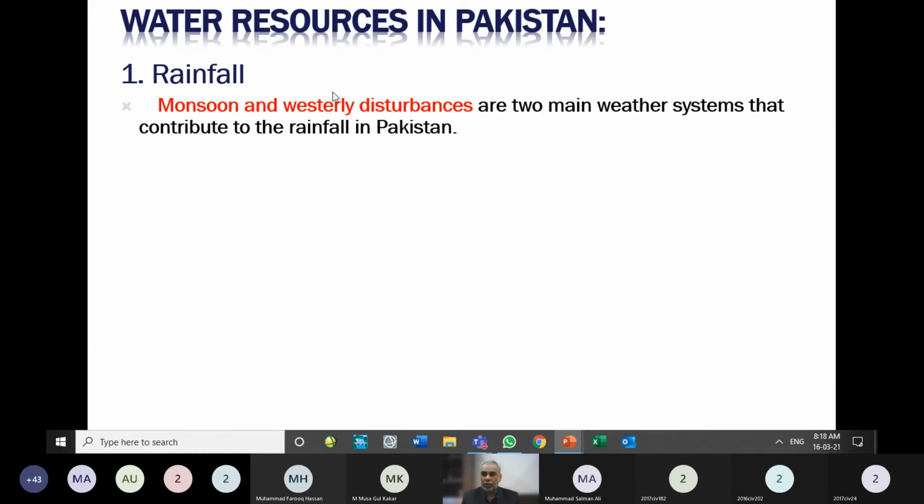Those weather systems are called westerly disturbances, and they usually cause rainfall during the winter season, December, January. Whatever rainfall we have seen in the previous few months, November, December, January, February, that is not because of the monsoon, that was because of the westerly disturbances. So these two systems are being relied upon by Pakistan, and Pakistan Meteorological Department is the department which is measuring the rainfall with the help of the large rain gauge network installed in Pakistan.